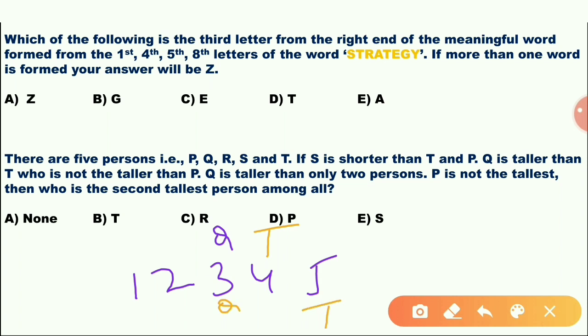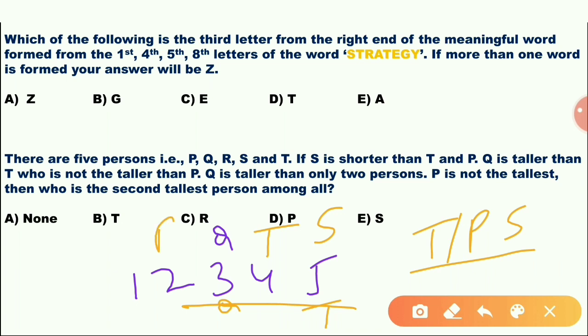Who is not taller than P? P is taller than T and P is shorter than all. S is shorter than T and P. T or P is shorter than S. Yes. This is not a possibility. P is the one. P is not the tallest, so P. R is the remainder. Second tallest person among all, P.